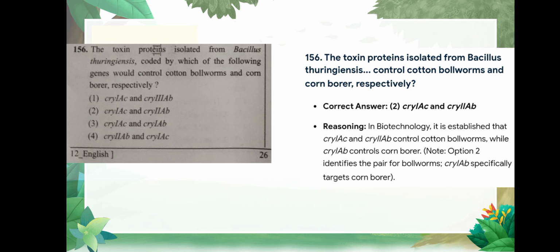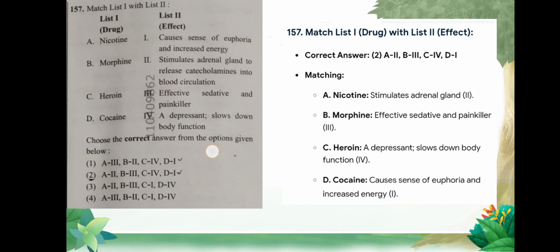Question number 156: the toxic proteins isolated from Bacillus thuringiensis, coded by which of the following genes, would control cotton bollworms and corn borer respectively? Correct answer is option number 2, cry1AC and cry2AB.